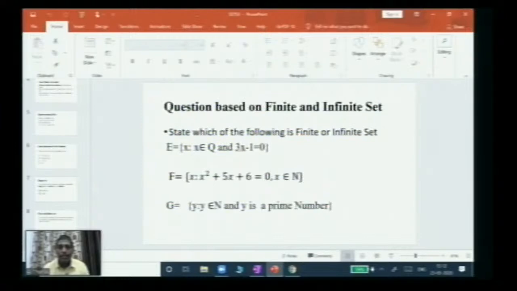Today we have seen different types of set. We have seen what is an empty set, what is a finite set, what is an infinite set. There are more things which will be coming, which we would be dealing with in the coming sessions. So it is necessary that the students should understand it. For the student, my advice is to take this chapter on sets seriously. There are many misconceptions, as I have told, that if I include 0 within a set, then that is not an empty set. So that concept should be understood.